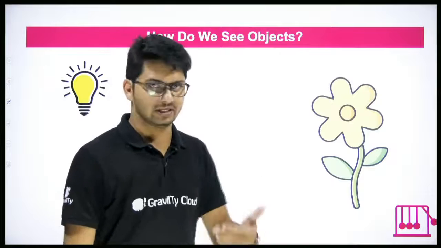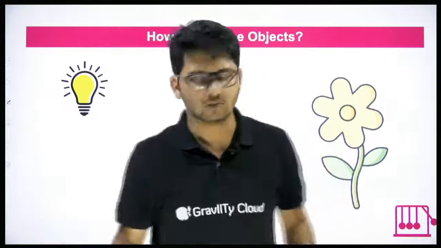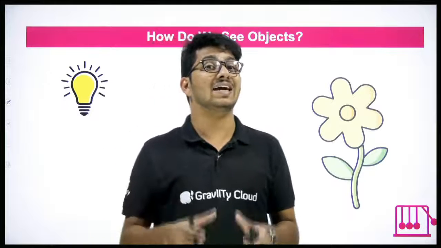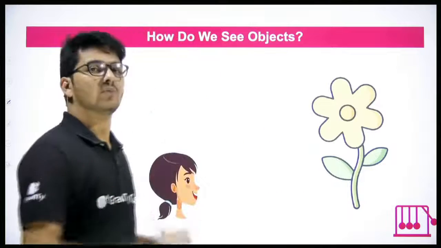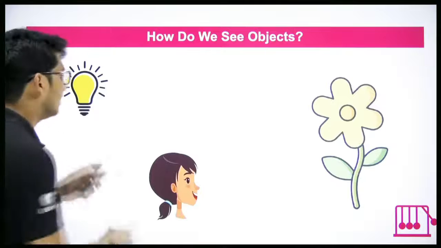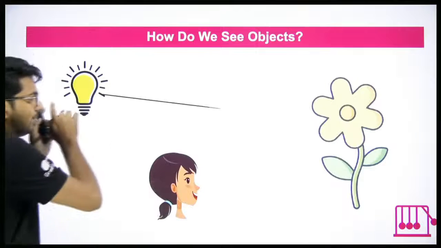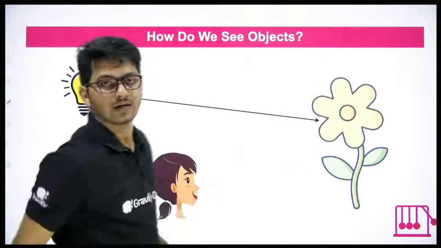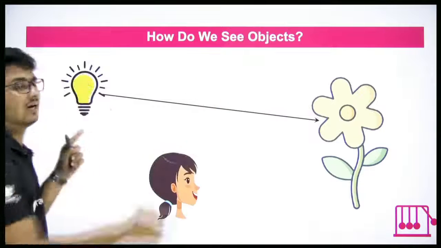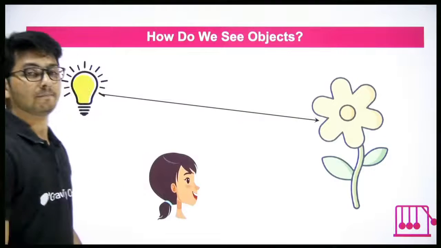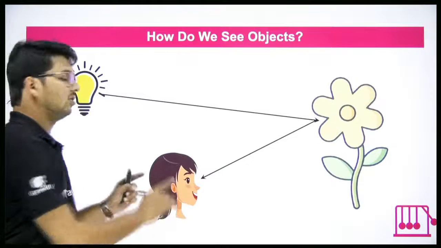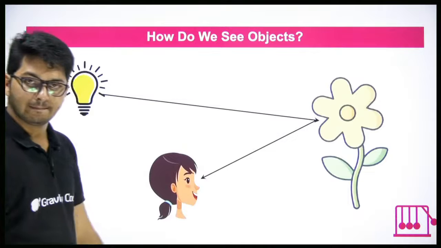Now imagine this. Let's say in the same room, there is a flower and there is a bulb that is glowing. Then can you see the flower? Yes. But how? How does light behave in that case? Who is producing light? The bulb is producing light. So from the bulb, light will first fall on the flower. Light will be incident on the flower. And then from the flower, it will bounce back and reach the observer, in this case, the girl.